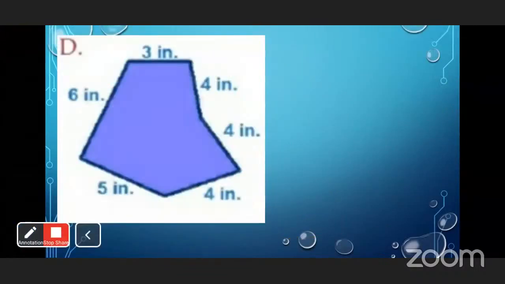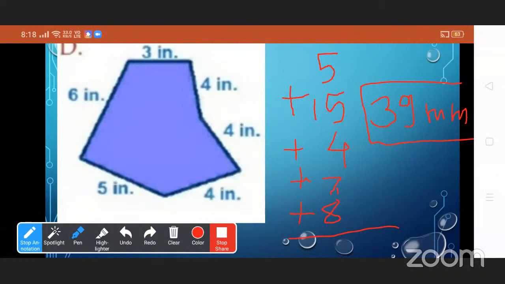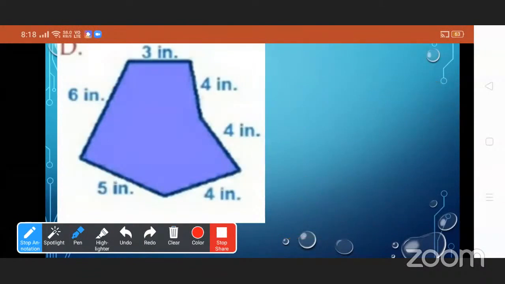Now find the perimeter of this figure. It has how many sides? 6. Now find the perimeter. 3 plus 4 plus 4 plus 4 plus 5 plus 6.